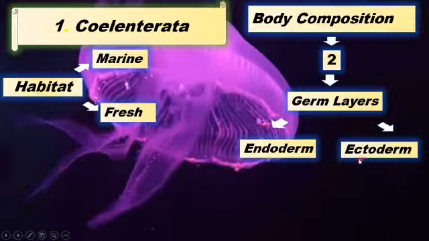Whereas the ectoderm, as the name indicates, ecto means outside. So the ectoderm is the group of cells that are present outside, and it will give rise to the various external structures.